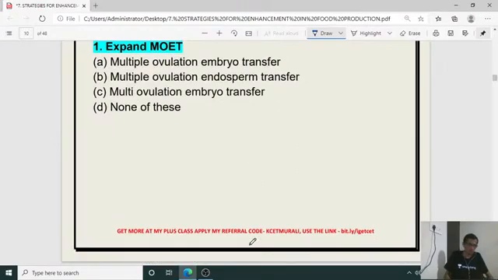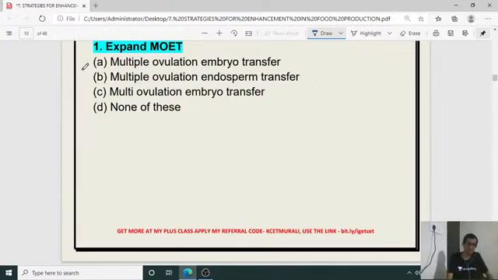First question: expand MOET. What is this, expand MOET? It is multiple ovulation embryo transfer, multiple ovulation endosperm transfer, multiple ovulation embryo transfer, multi-ovulation embryo transfer, or none of these. So the right answer for this question, Devesh, got it?